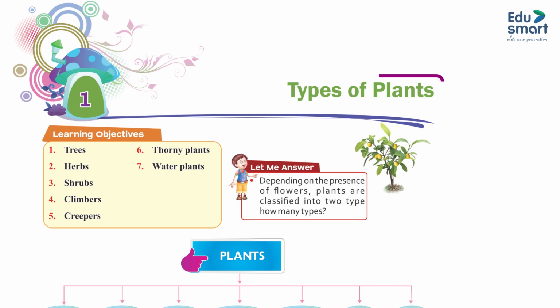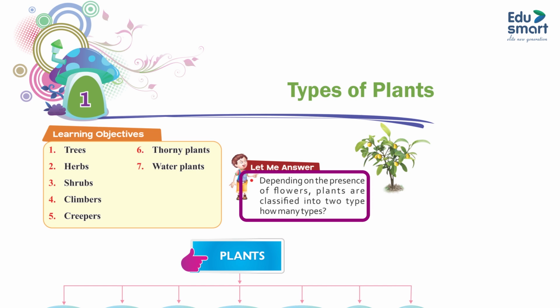Chapter 1, Types of Plants. Learning Objectives. 1. Trees. 2. Herbs. 3. Shrubs. 4. Climbers. 5. Creepers. 6. Thorny plants. 7. Water plants.